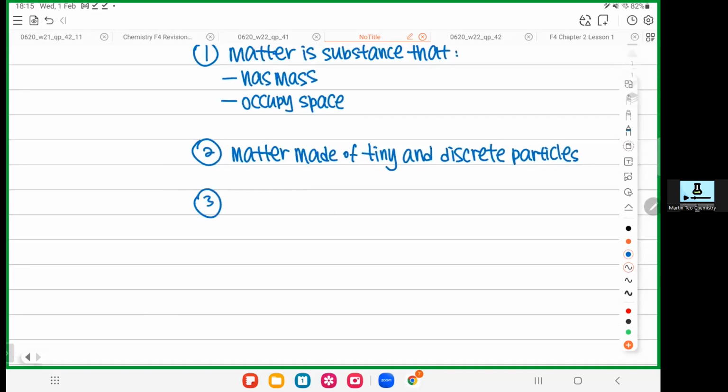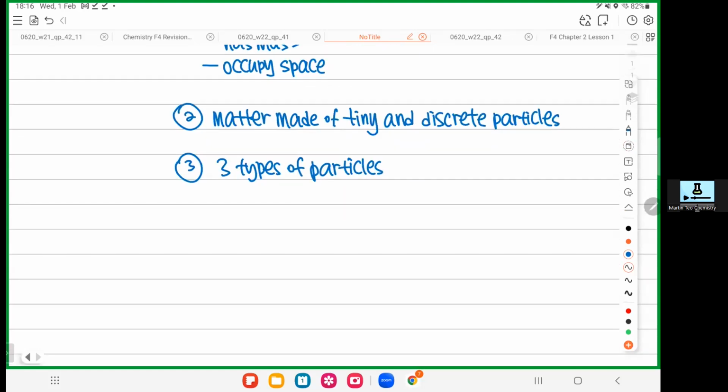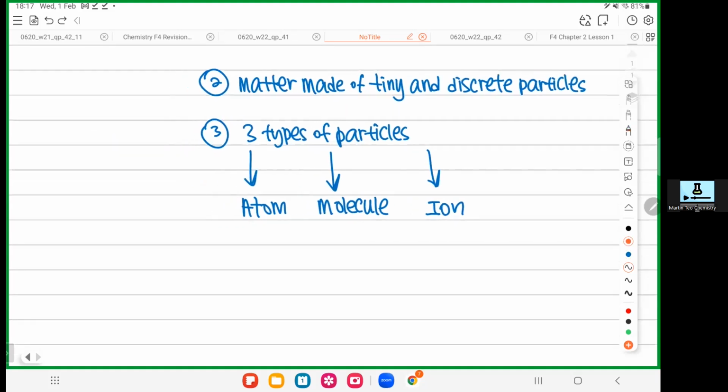In chemistry, there are only 3 types of particles that you need to know. The first particle is called atom. The second particle is called molecule. The third particle is called ion. Atom, molecule, and ion. A very simple way to differentiate atoms, molecules, and ions is this. Okay, let me give you some keywords. These keywords are written in red color here.